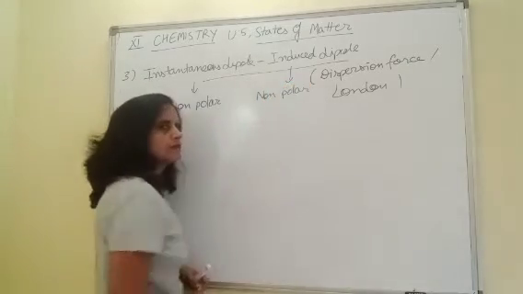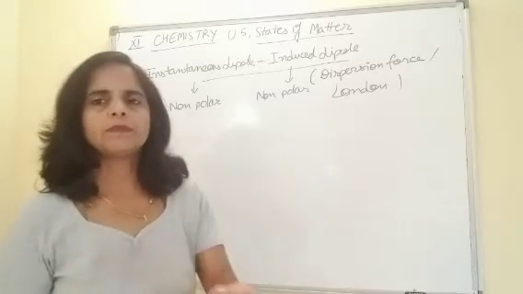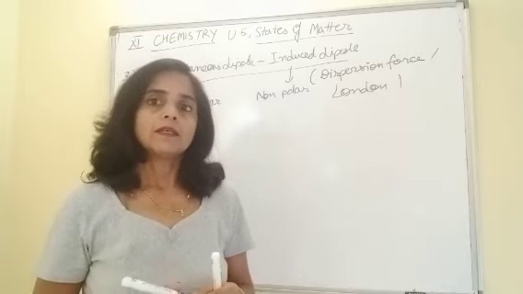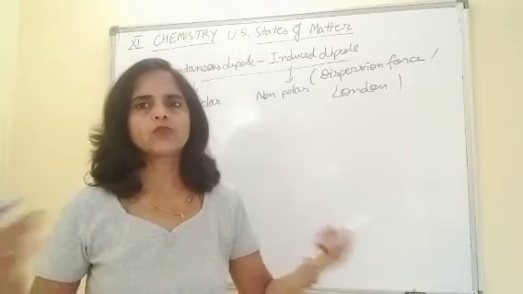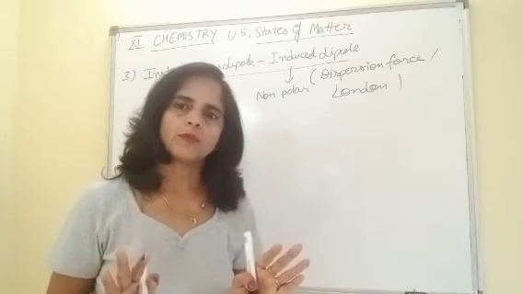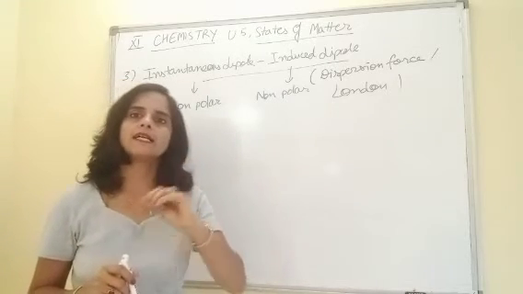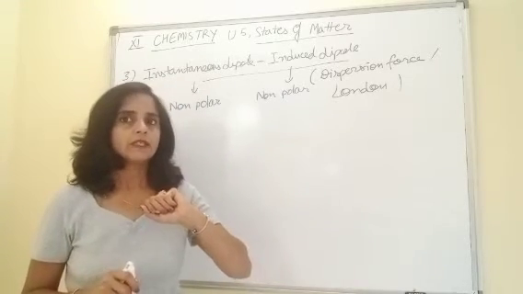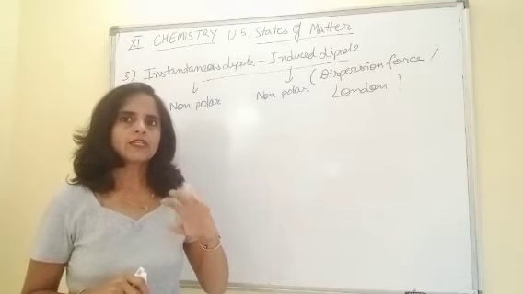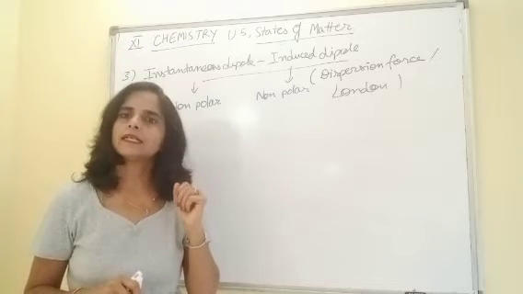Both are non-polar. Any examples? So many examples we talked about in the previous force: hydrogen, nitrogen, oxygen, chlorine, and so on. How does the force of attraction take place between these two molecules? Although they are non-polar, if you remember, every covalent bond has certain ionic characteristics. This was given by Fajan's rule.